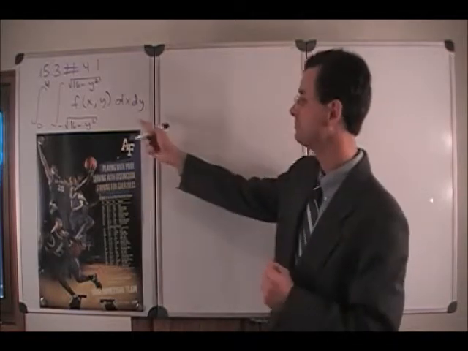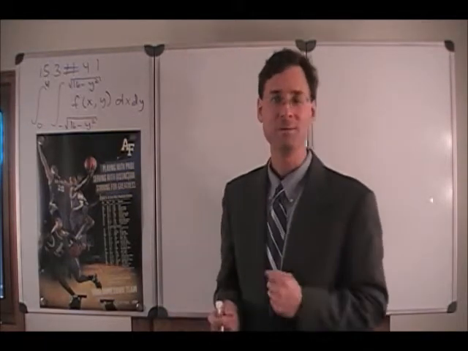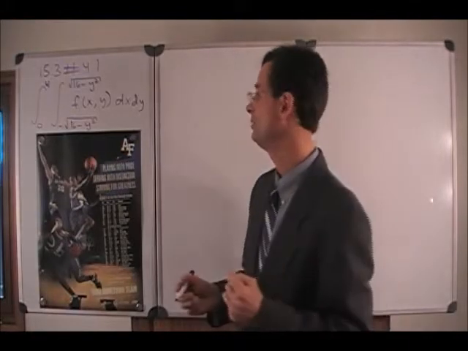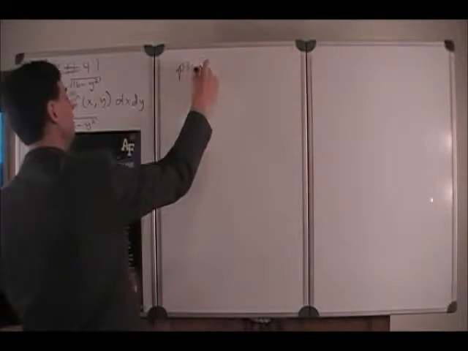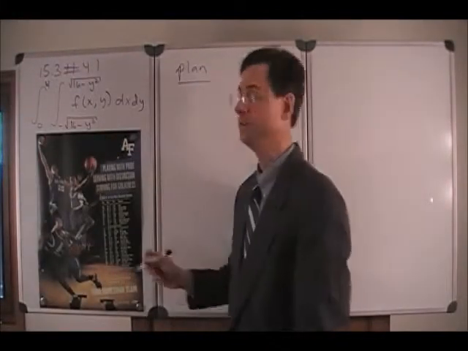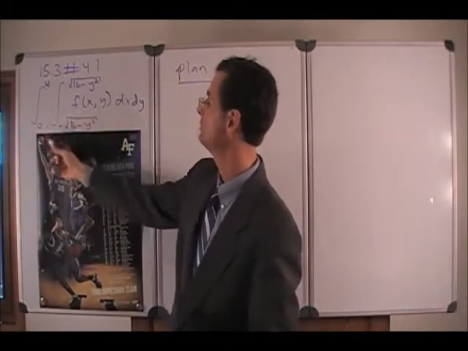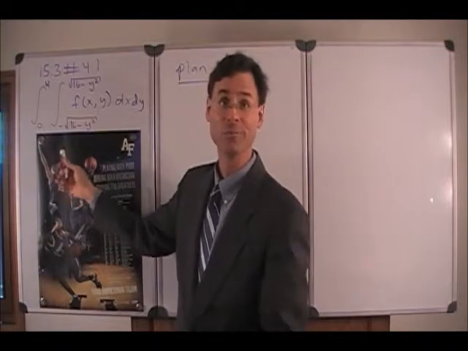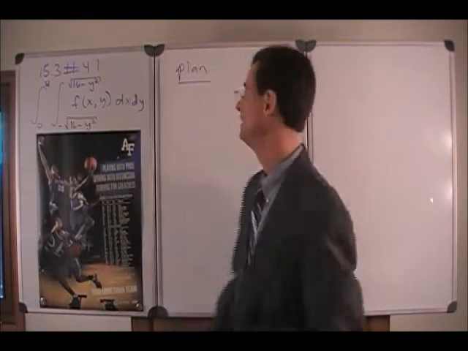All right, so today we're having a look at 15.3, number 41, and keep in mind that I've changed the numbers just a little bit. So let's go ahead and make our plan. What we need to do is reverse the order of integration. In other words, as it's given to you, it's expecting you to integrate over the variable x first as the inside integral, and then over y as the outside integral.